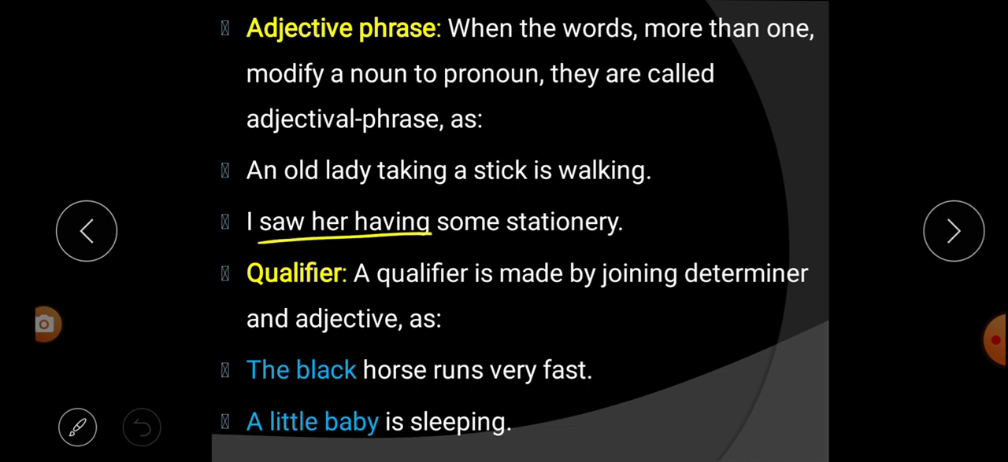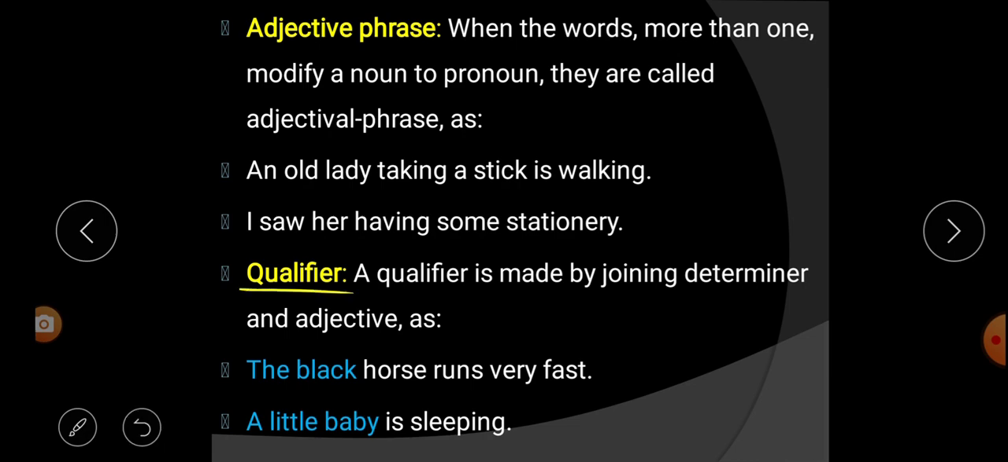Next, I saw her having some stationery. So here what happened? This is also what? An adjective phrase. So this can also be used as a subject of the sentence.